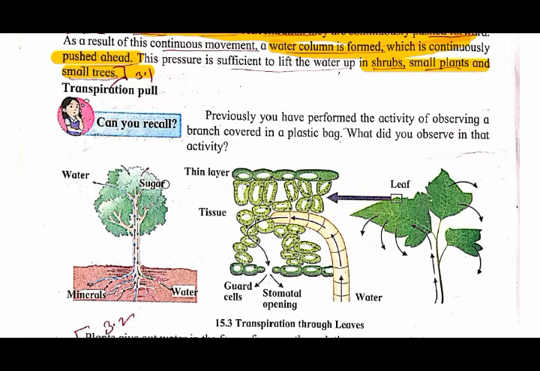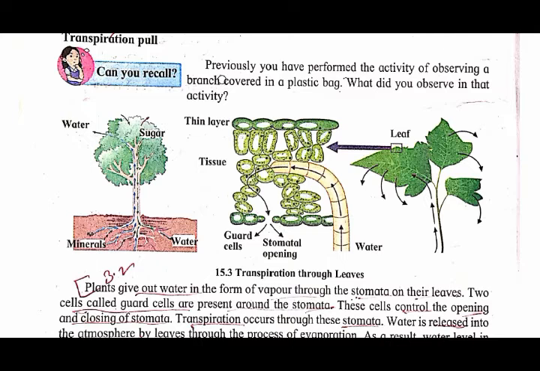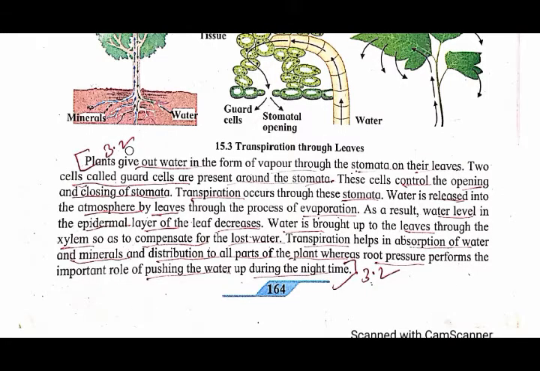Now what is this transpiration? We have already seen this activity, it is given in the 9th standard, you have seen it. Now we will see what that activity is: a branch is covered in a plastic bag. What did you observe in that activity? You will see that water is evaporated. You will see droplets of water in the plastic bag. How has that water come? Because the plant gives out water.